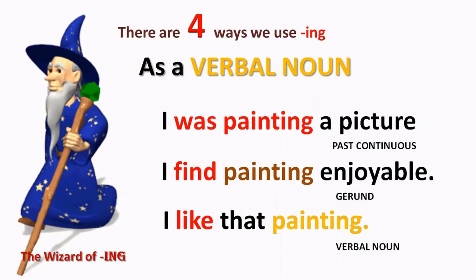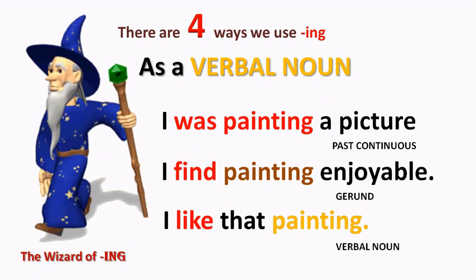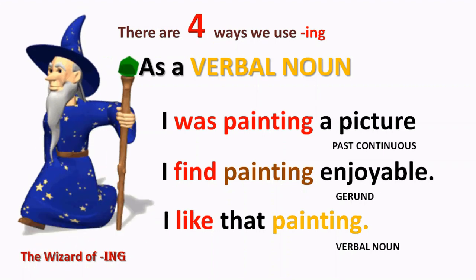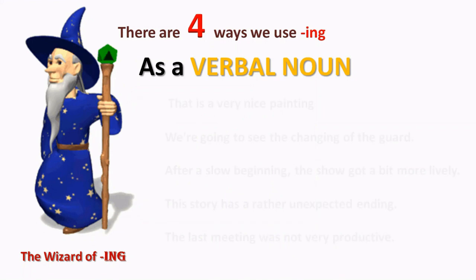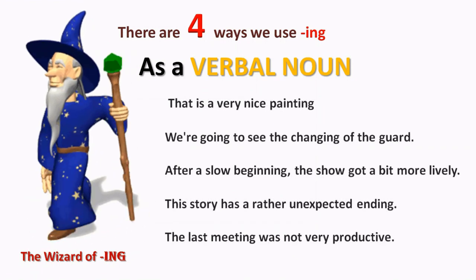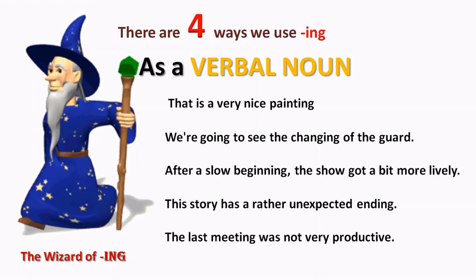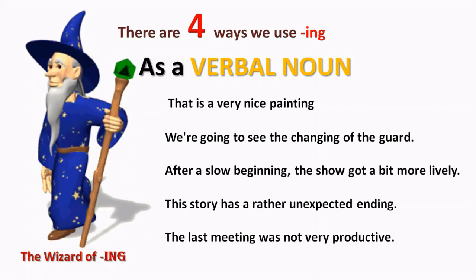So we can say I was painting, past continuous. I find painting enjoyable, using the gerund. Or we can say I like that painting. Painting is a verbal noun. So let's have a look at some verbal nouns here. We have 5 different sentences. Let's look at the verbal nouns in each of them.